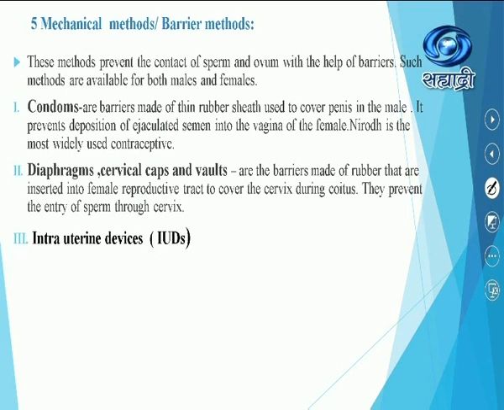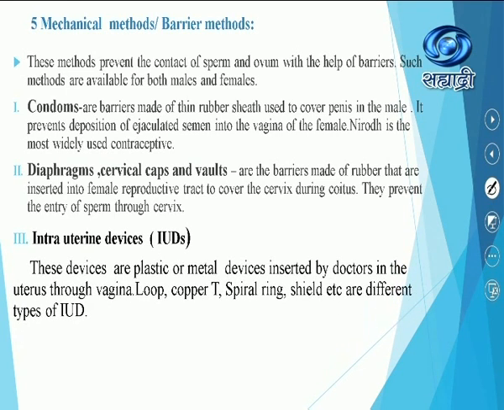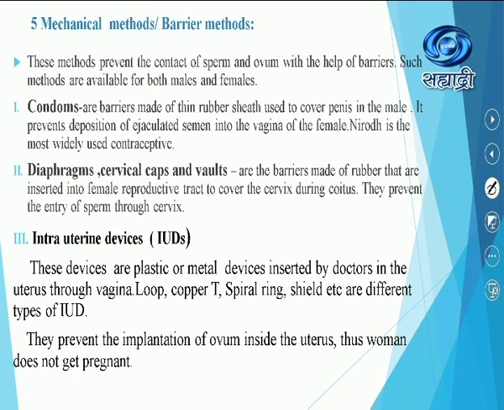Intrauterine devices, these are also called IUDs. These devices are plastic or metal devices inserted by doctors in the uterus through the vagina. Loop, copper T, spiral rings, shield are different types of the IUDs. They prevent the implantation of the ovum inside the uterus, thus the woman does not get pregnant.